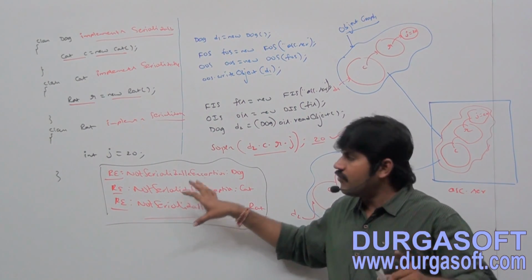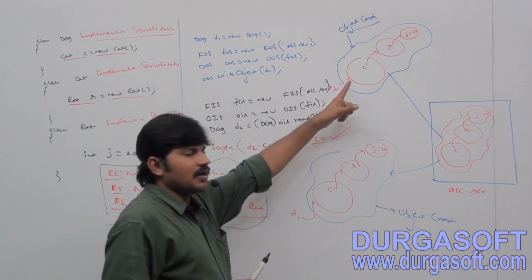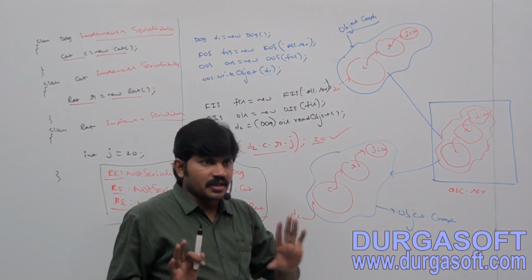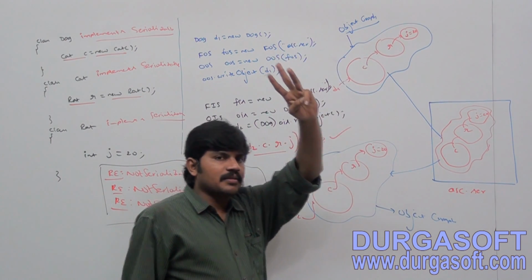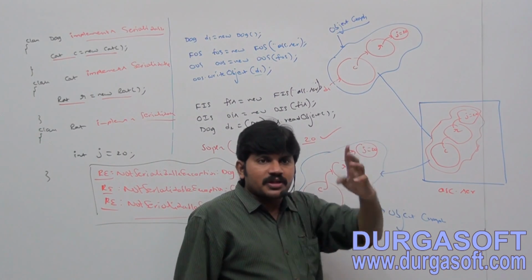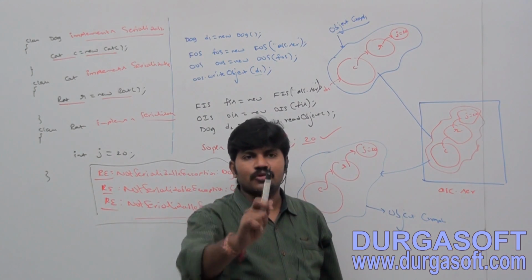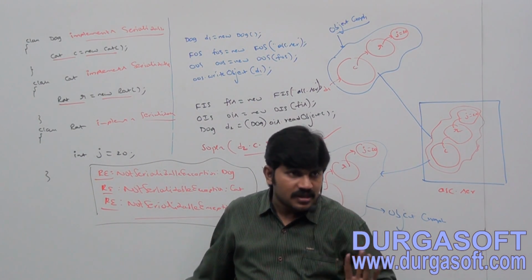Now, from this I have one more conclusion. In an object graph, every object should be serializable. Correct or not? How many objects are there? Three. All three objects should be serializable. If at least one object is not serializable, then the code won't run. Immediately we are going to get NotSerializableException. Clear for all of you, right?